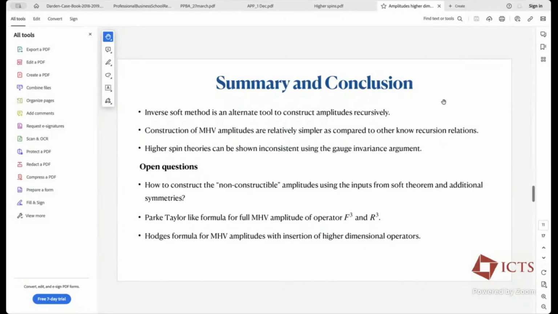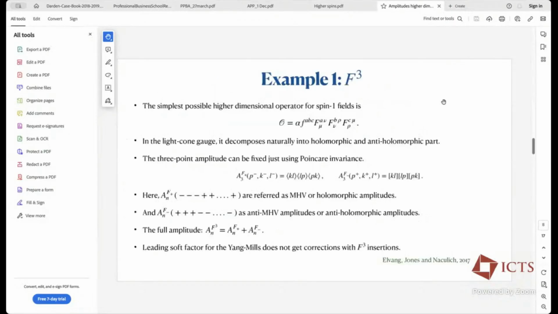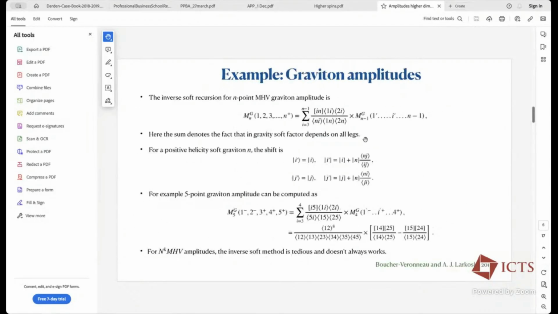Yes. So the expression that I showed, this formula, is actually derived using BCFW as an input. But once you know simply how to construct any n-point amplitude using inverse soft, you don't have to think about BCFW, or about the shift, or about what the z in the shift is. All you have to do is take the soft factor and the lower point amplitudes, keeping in mind what the shifts are. And these shifts are different from the usual BCFW shift that we have. But the basic recipe is BCFW only.